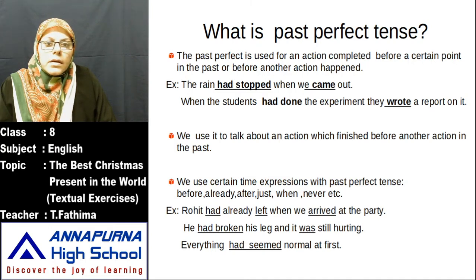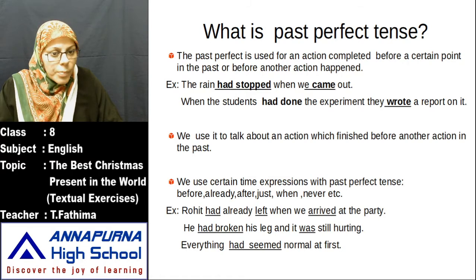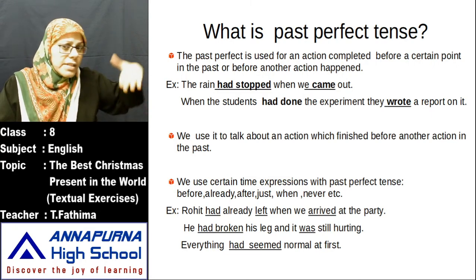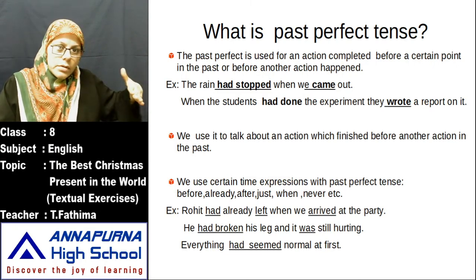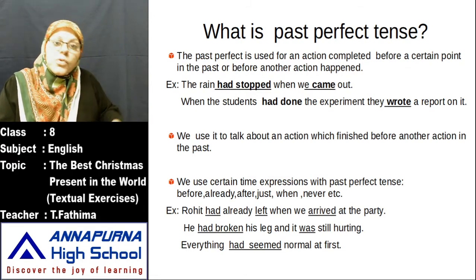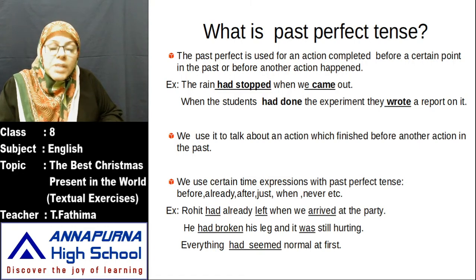I say had eaten, had sung, like this. Third form, V3. Now see here, the rain had stopped when we came out. First, which action happened? Rain stopping. Next, what happened? Coming out. So whichever is the first action, there you have to use had forms. Whichever is the second action, there you have to use V2 form. V2 form means past tense. Okay, so the rain had stopped when we came out.